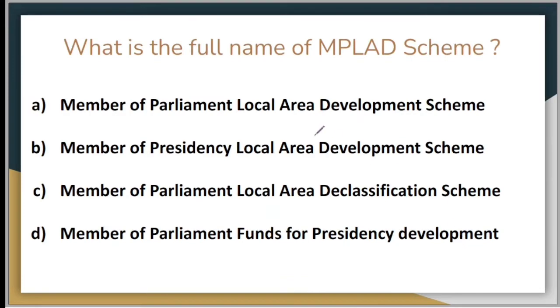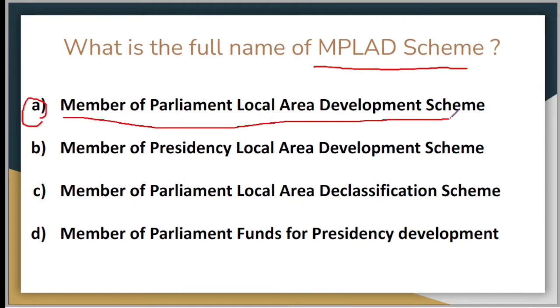Here comes your very first question. What is the full name of MPLAD scheme? Your first option is Member of Parliament Local Area Development Scheme. Your option B is Member of Presidency Local Area Development Scheme. Your option C is Member of Parliament Local Area Declassification Scheme. And your option D is Member of Parliament Funds for Presidency Development. What is the correct answer? The correct answer is, of course, option A, which is Member of Parliament Local Area Development Scheme.